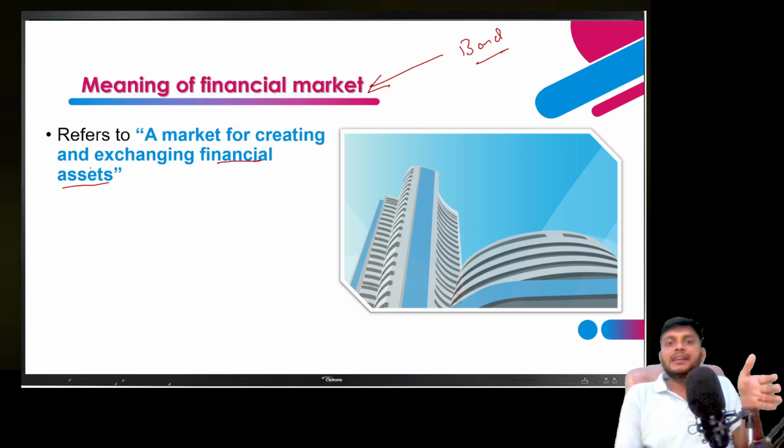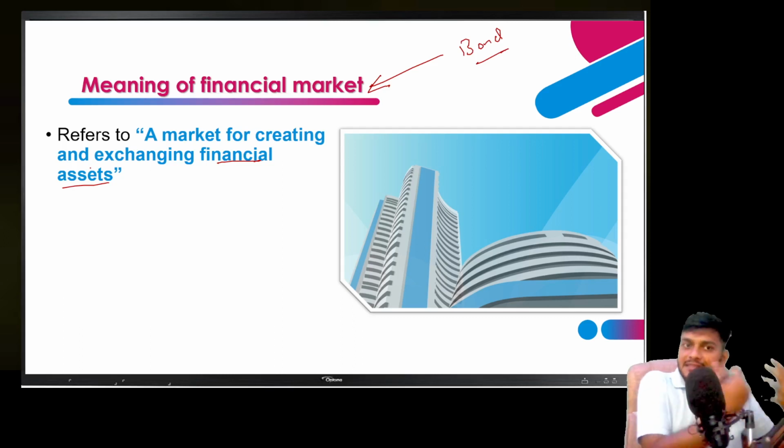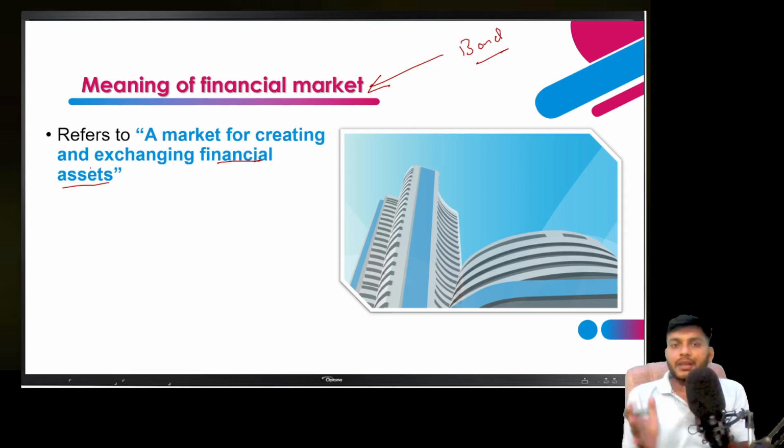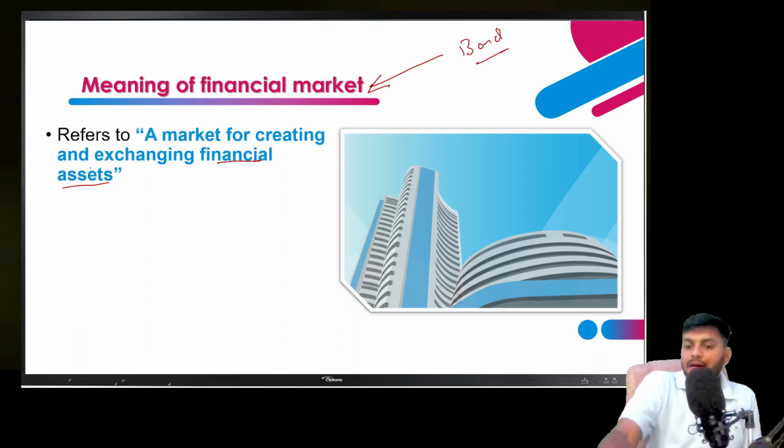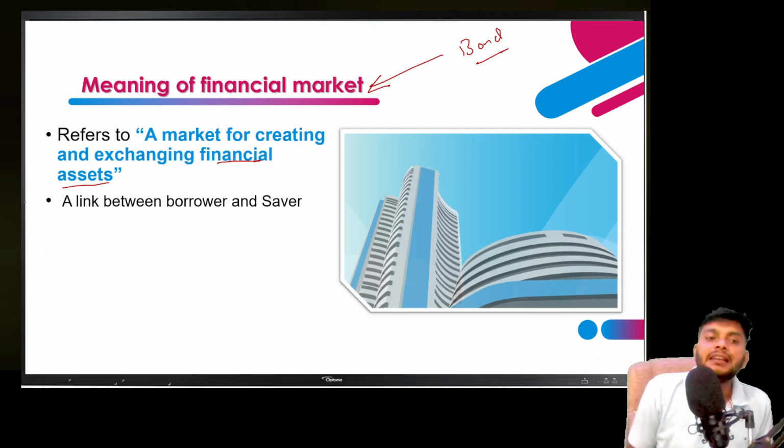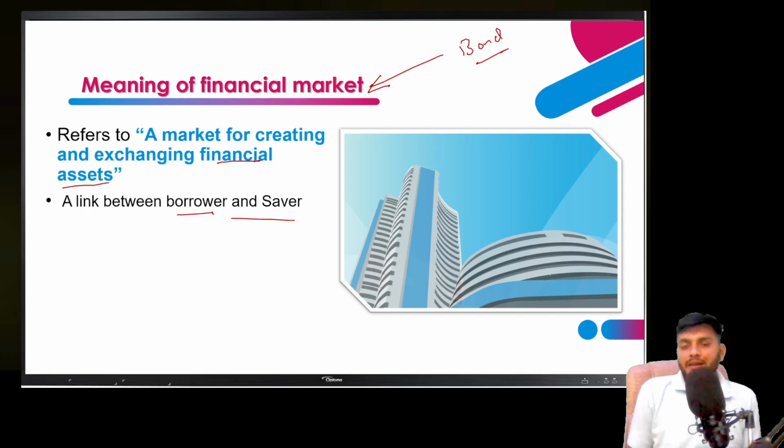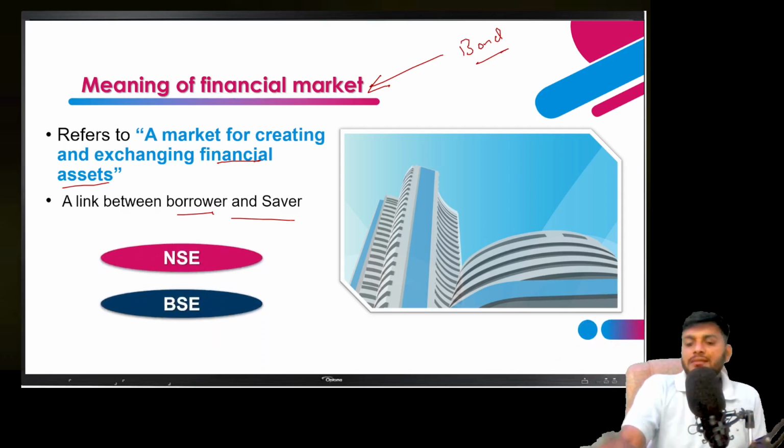Same as in a financial market, some people have access to money, some people have a deficit of money. They both meet there, and the financial market establishes a link between the borrower and the saver of money. It means the deficit unit and the excess unit, or saver unit, can meet with each other and exchange their money for securities.